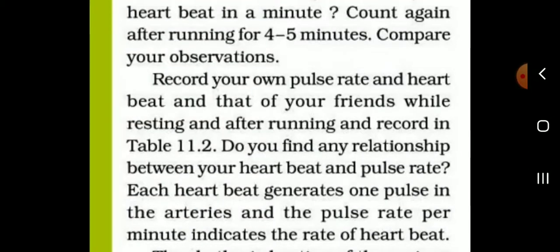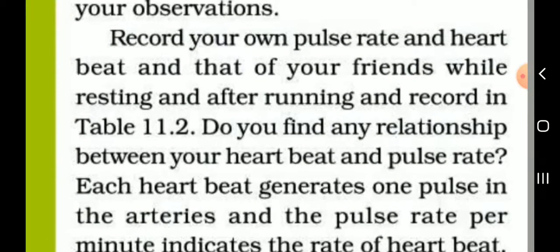Okay, then after running for 4 to 5 minutes, compare the observations. Listen.